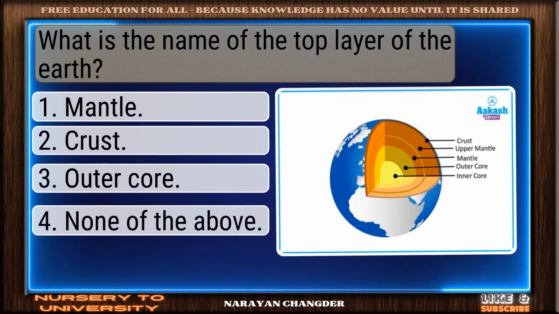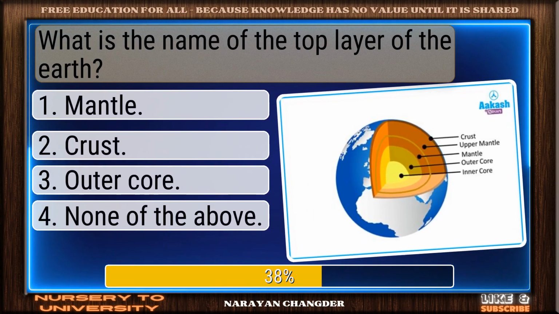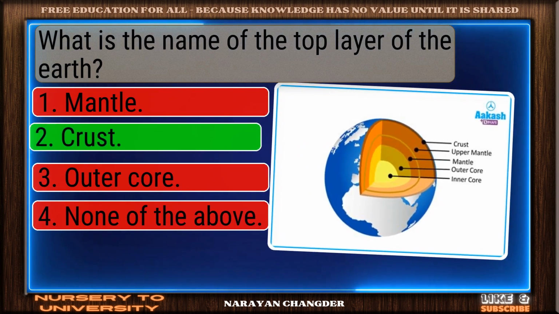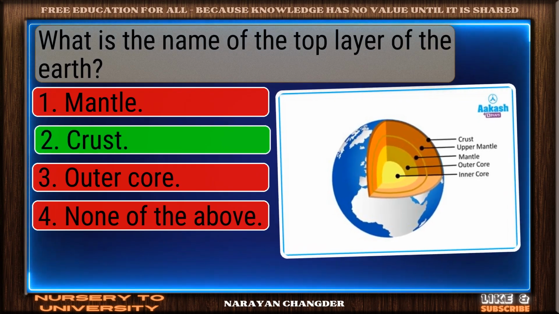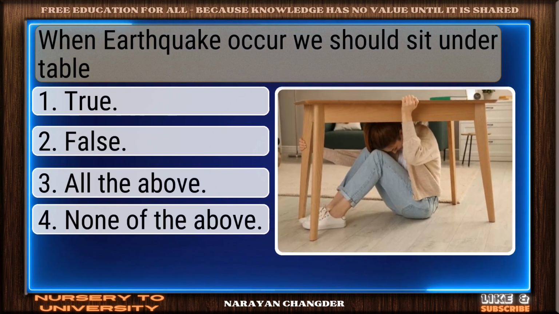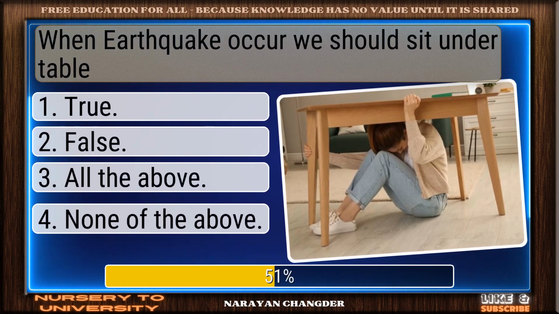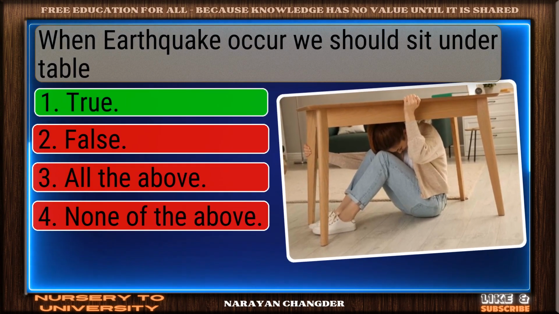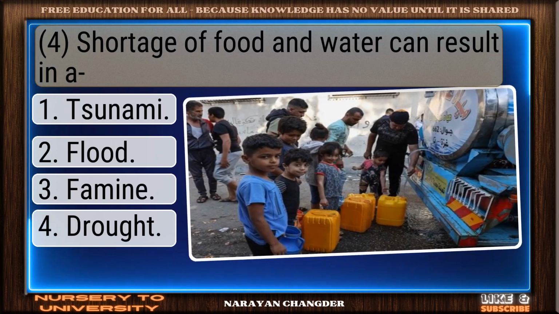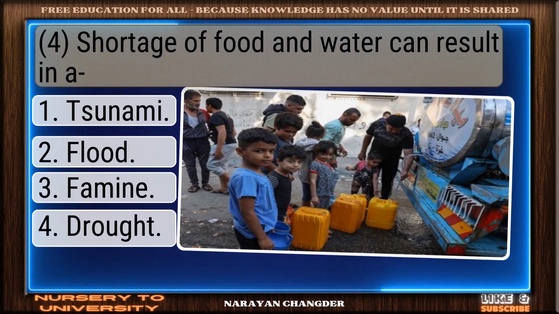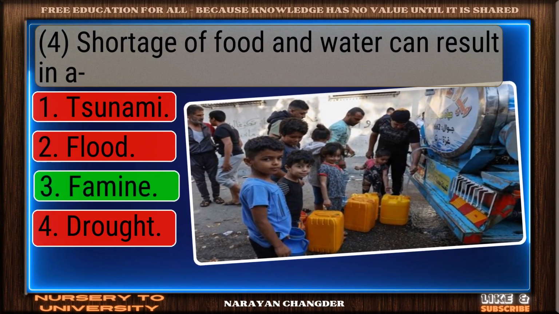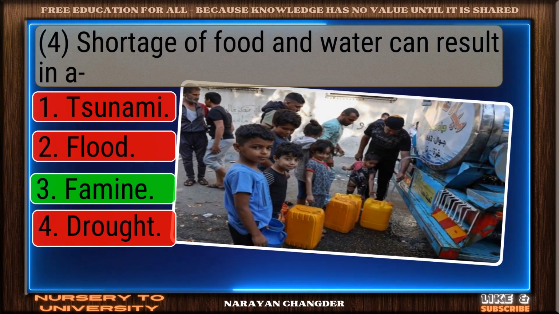What is the name of the top layer of the earth? Clear logic. Your choice crust is sound and 100% true. When earthquake occurs, we should sit under table. Correct response. True is the most accurate answer. Shortage of food and water can result in a. Excellent choice. Famine is the right answer.